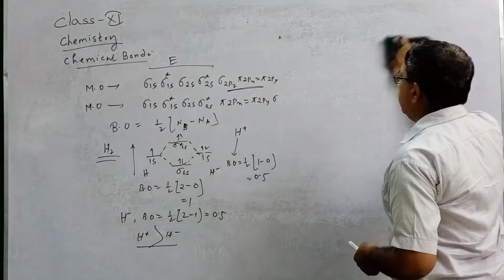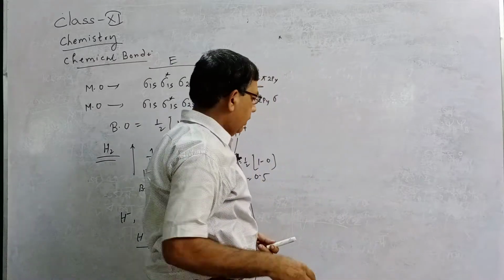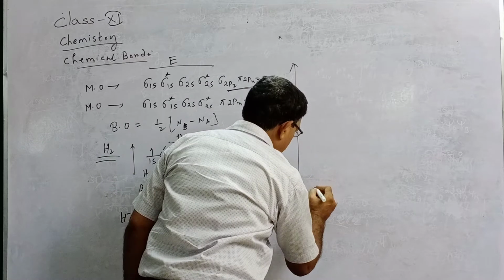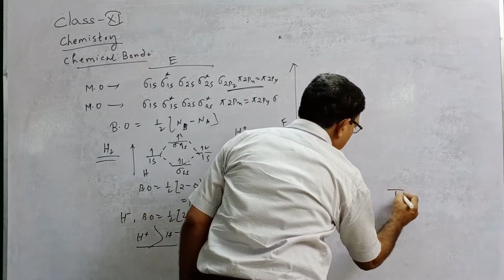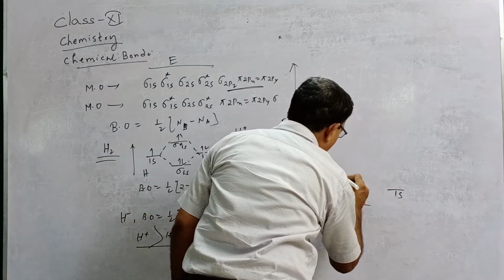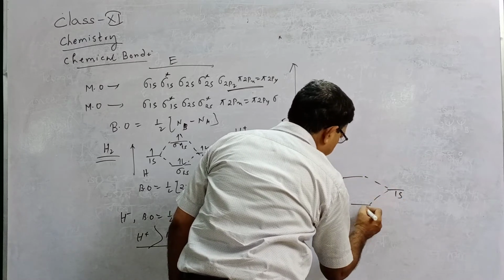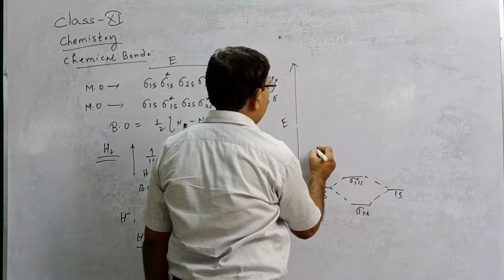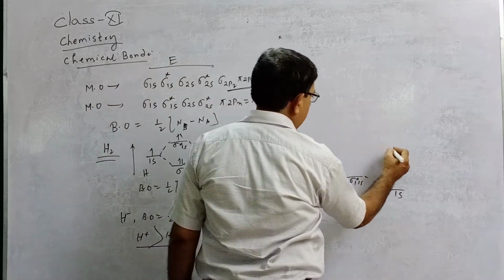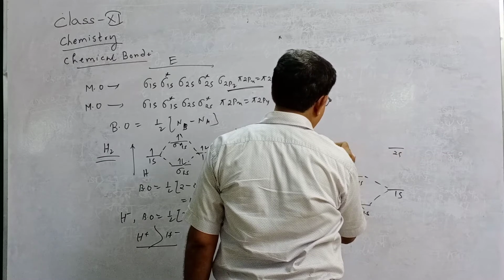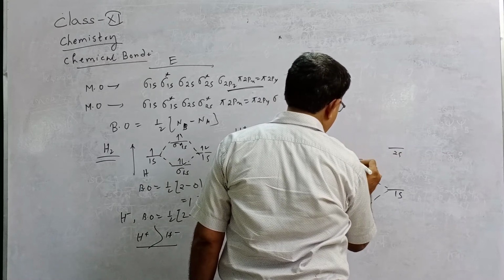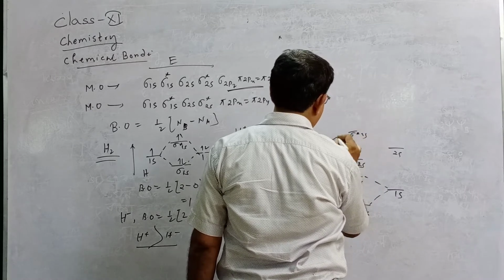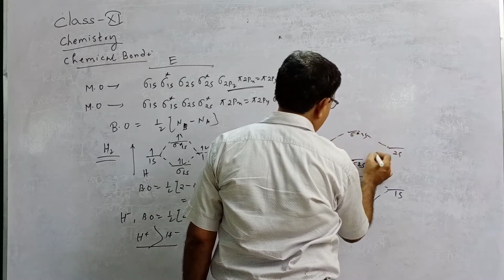You first write this diagram of molecular orbitals. Say this is the energy diagram, energy increases in this way. Say this is 1s, this is another 1s. They overlap to form 2 orbitals, one is sigma 1s, another sigma star 1s. Say this is 2s, this is another 2s. They overlap to form sigma 2s and sigma star 2s. This is the higher energy and this is lower energy.